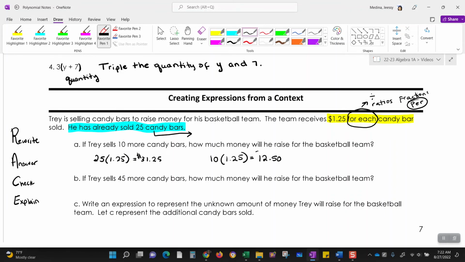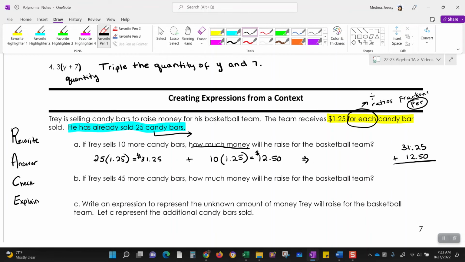And so how much money? So this means we need to add both totals. All right, so you might think of it like 31.25. Remember, when you line this up vertically, you need to make sure you line up the decimals as well.